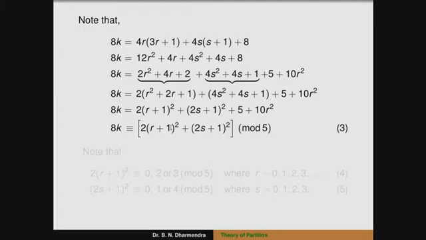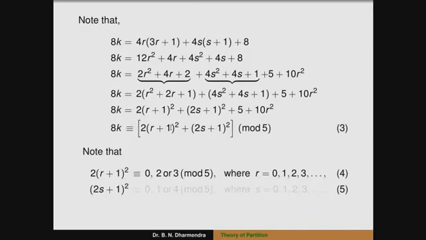What are the possible cases in this congruence relation? Note that (2r + 1)² is congruent to 0, 2 or 3 modulo 5, when we take r equal to 0, 1, 2, 3. Similarly, (2s + 1)² is congruent to 0, 1 or 4 modulo 5, where s varies over 0, 1, 2 and so on.